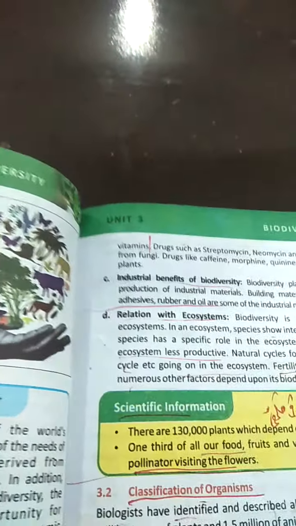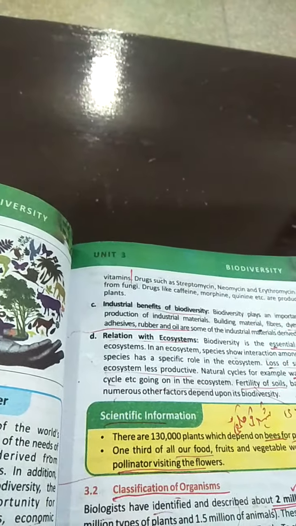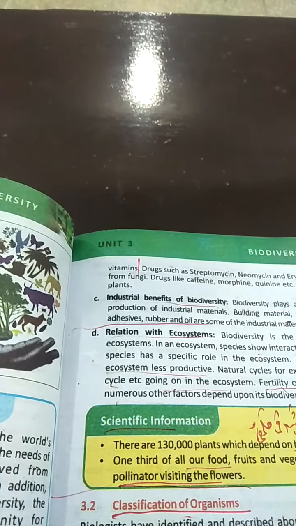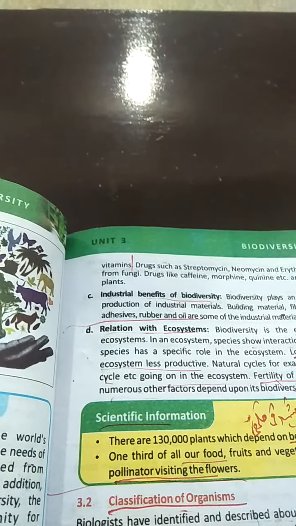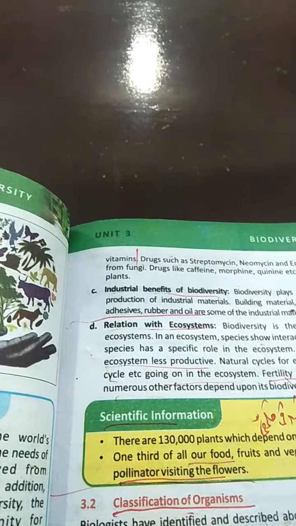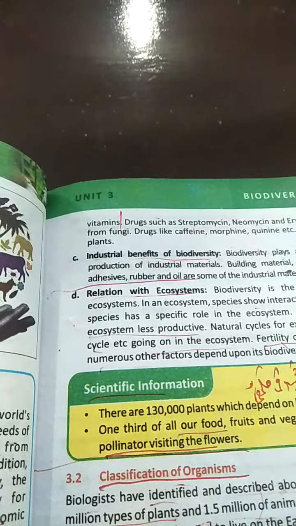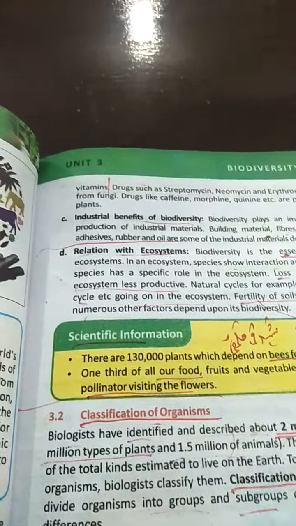Relation with the ecosystem: biodiversity is the essential component of the ecosystem. The living part of the ecosystem is called the biotic factor. So biodiversity plays an important role in the ecosystem.